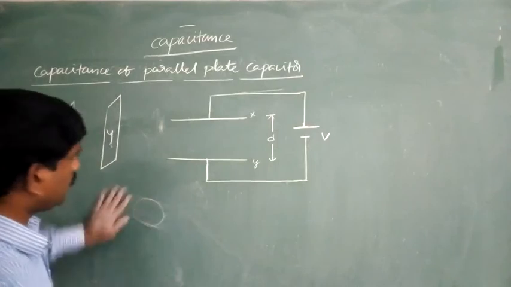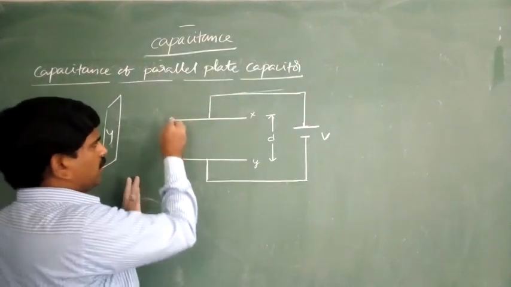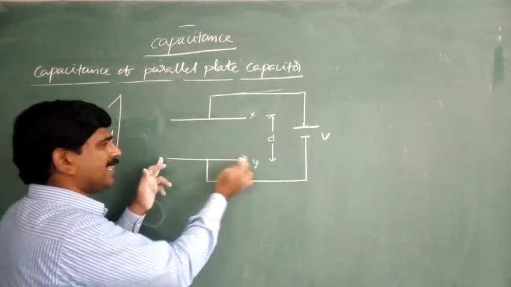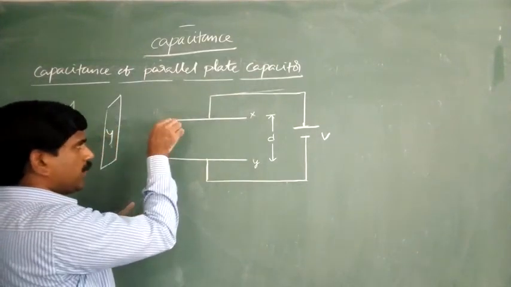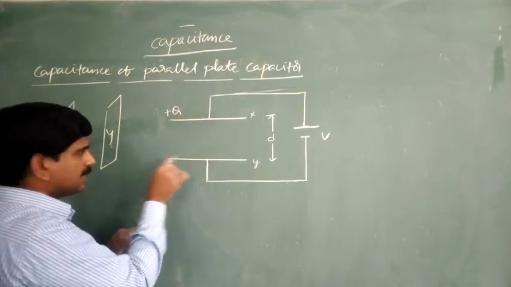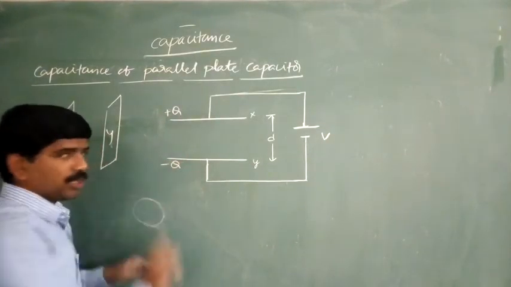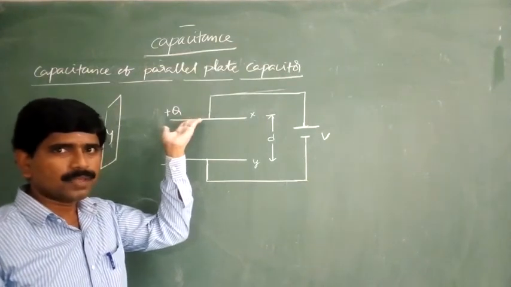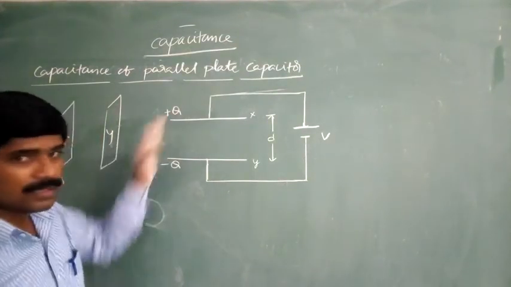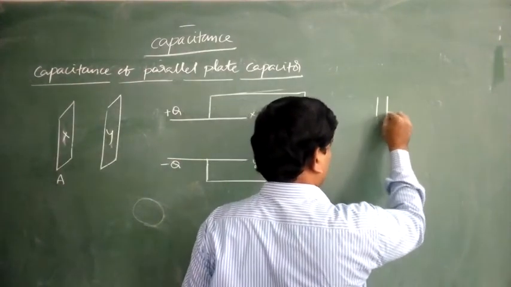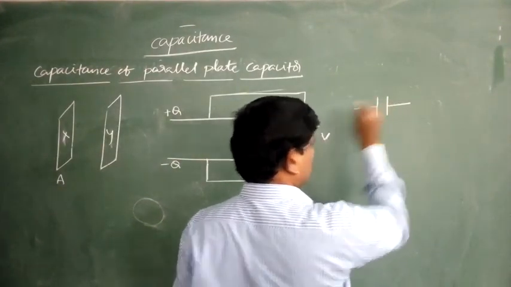So when some electrons are removed from the first plate and sent to the second plate, the first plate becomes positively charged and the second plate becomes negatively charged. How much is the charge? Some Q is the charge. If you observe this shape, that is the symbol for the capacitor.